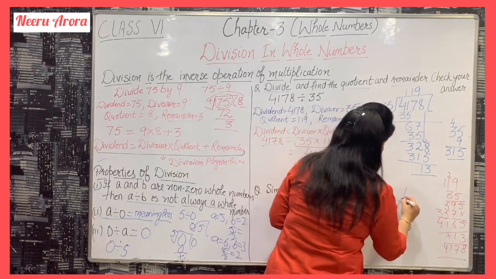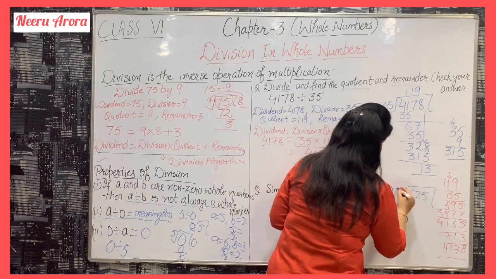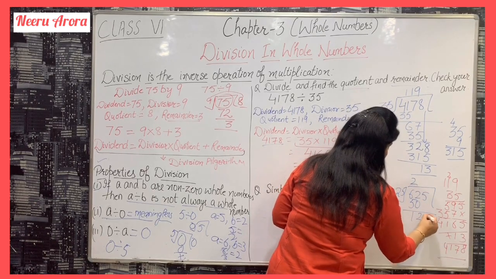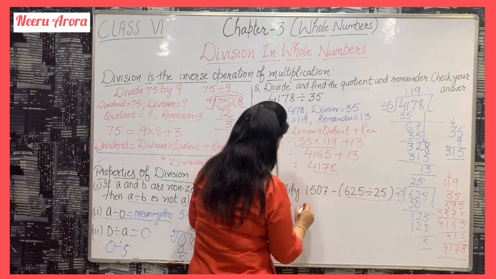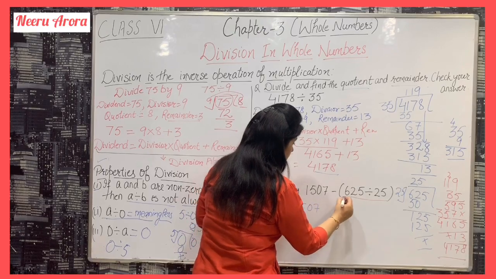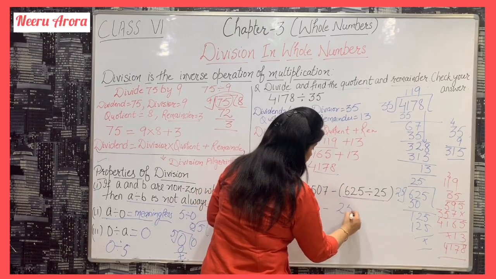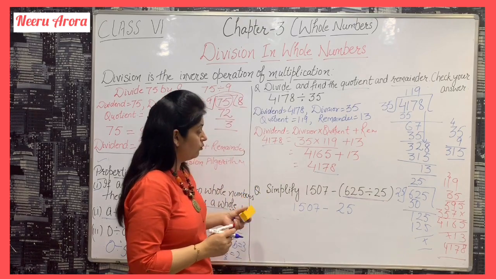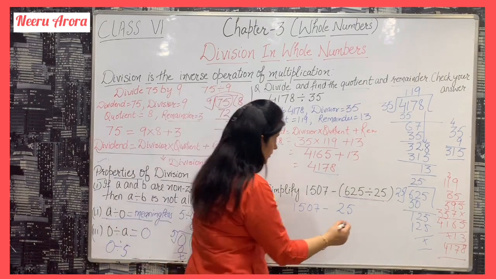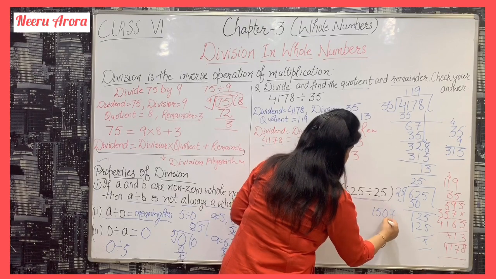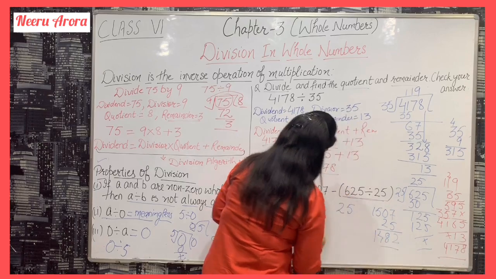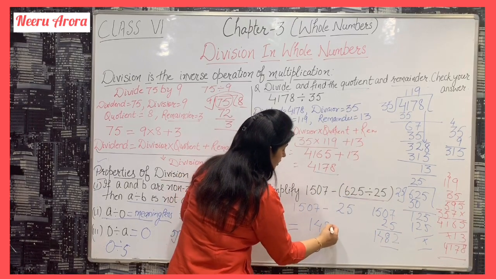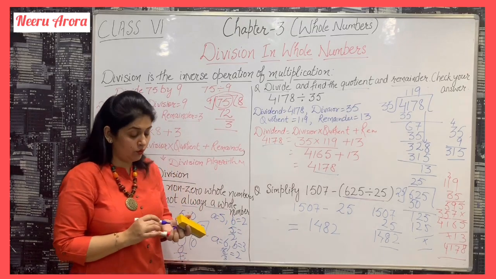625 divided by 25. 25 twos are 50, 25 fives are 125. When we solve this, we get 25. Now what is left? 1507 minus 25. Subtracting, 10 minus 2 is 8, then 4, 1. So the final answer is 1482. I hope it is clear to you.